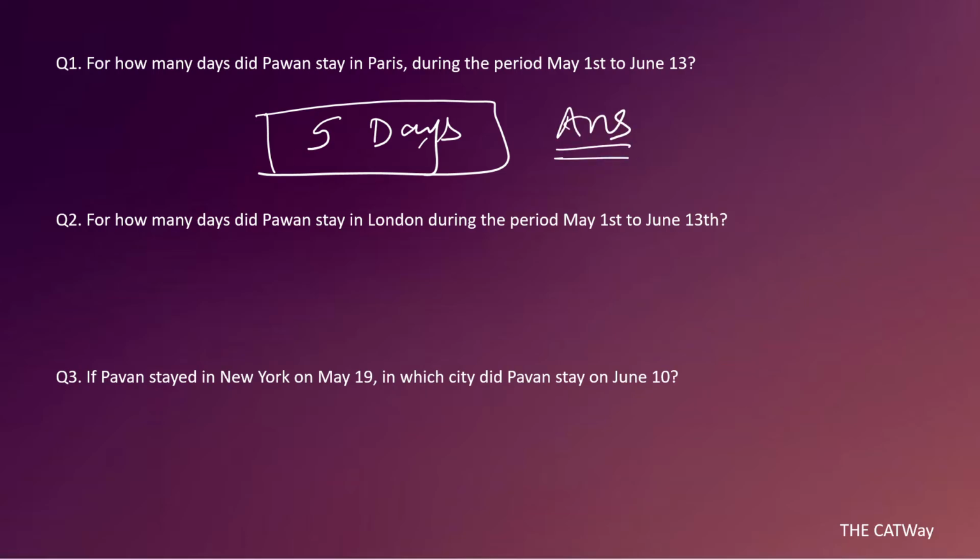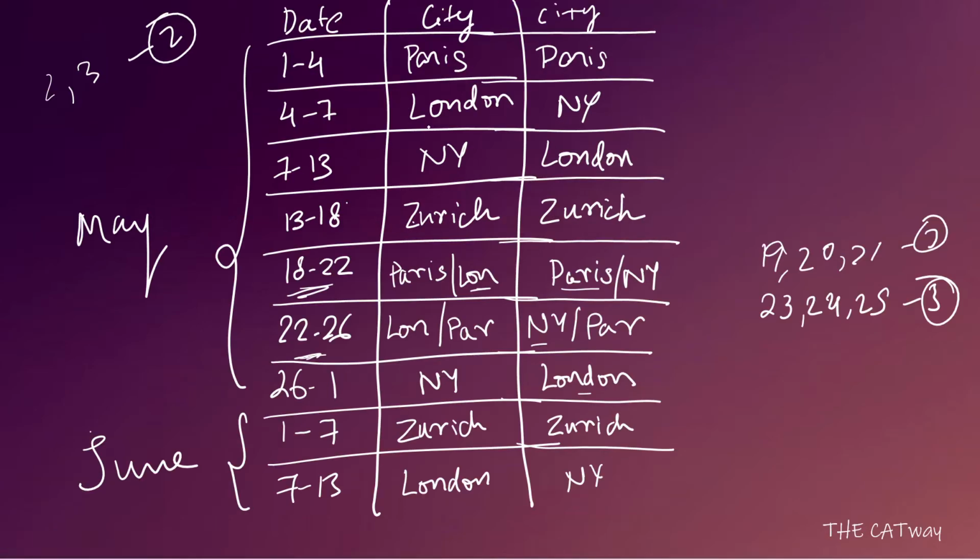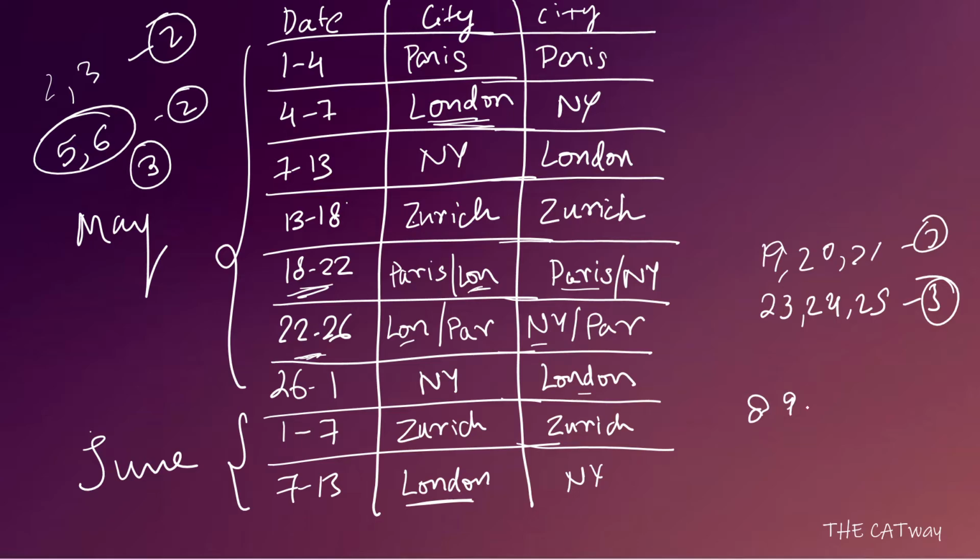Let's come to question 2. For how many days did Pawan stay in London during the period May 1 to June 13th? Let's see how many days he stayed in London. Let's talk about case 1. London is here, so he stayed there for 5th and 6th, 2 days. After that he came to London here, so an additional 3 days. So 2 and 3, 5 days as of now. After that he came to London here. How many days did he spend? He spent 8, 9, 10, 11 and 12.